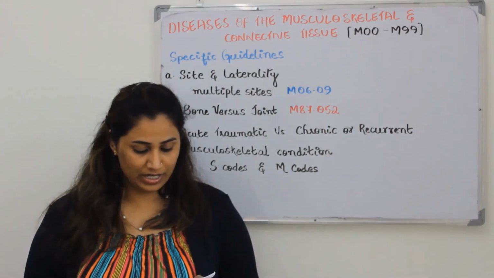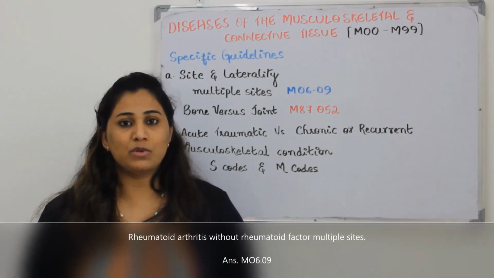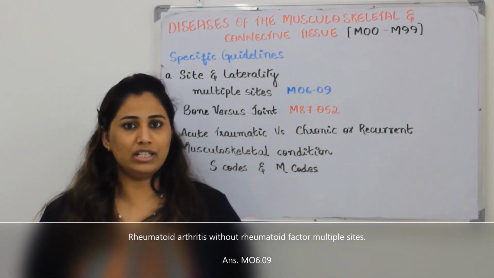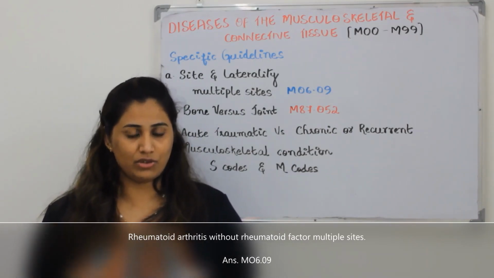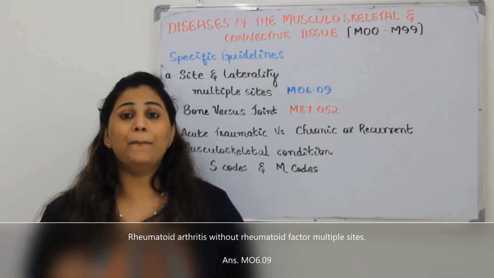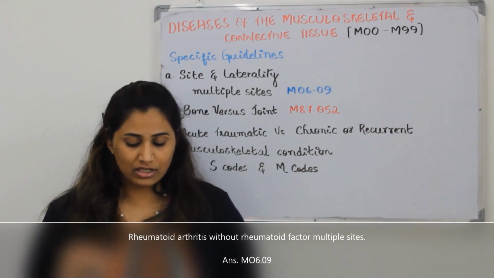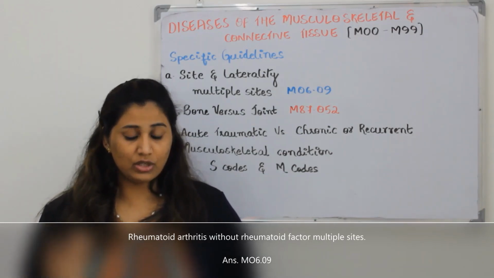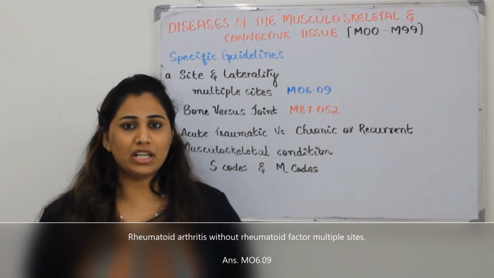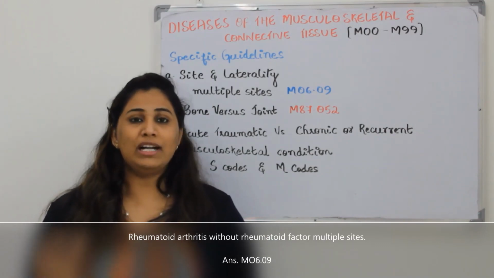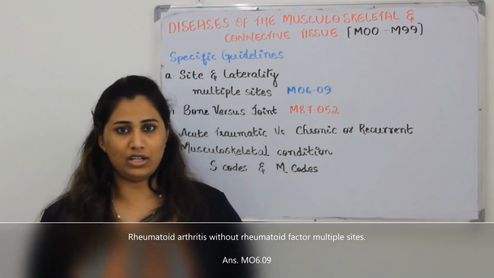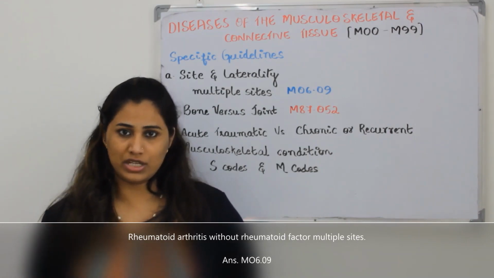For that, I'll tell you one example: M06.09. If you're sitting in front of your book, please open the book and cross check that so that it will be easily understood. Rheumatoid arthritis without rheumatoid factor, multiple sites. Here the patient comes with rheumatoid arthritis, so the coder assigns a code for multiple sites, which is M06.09.